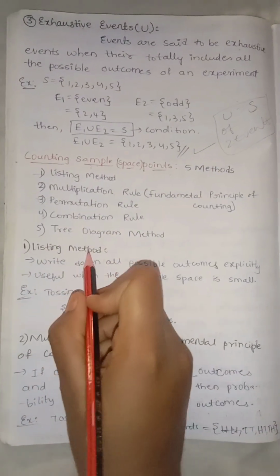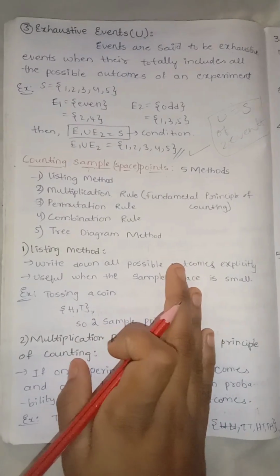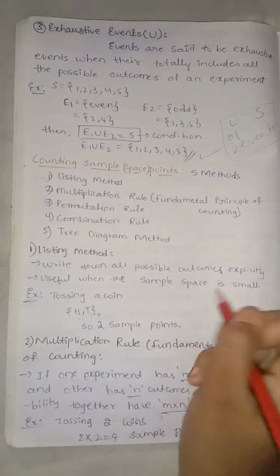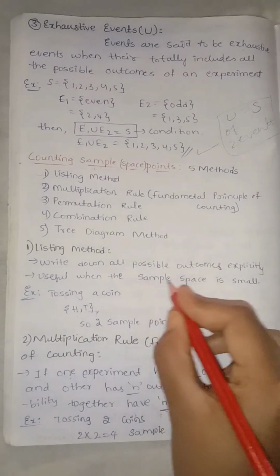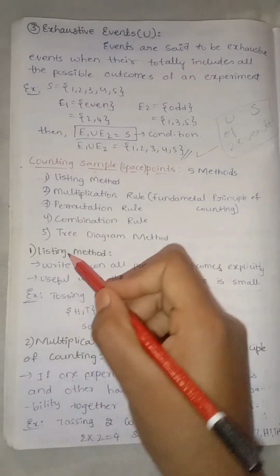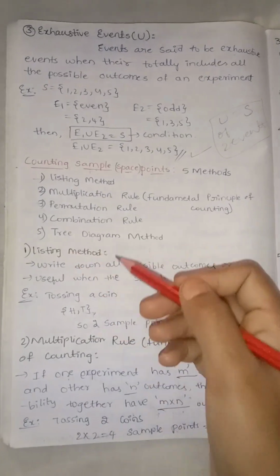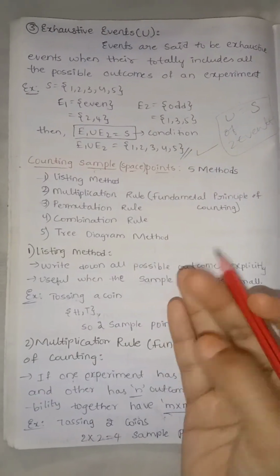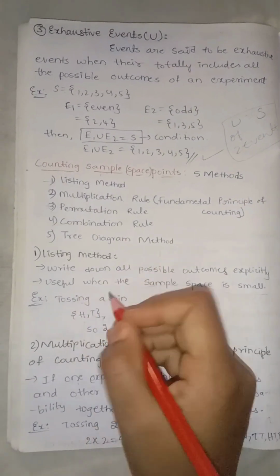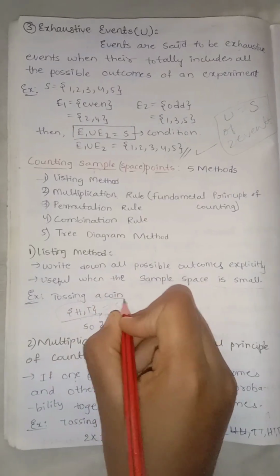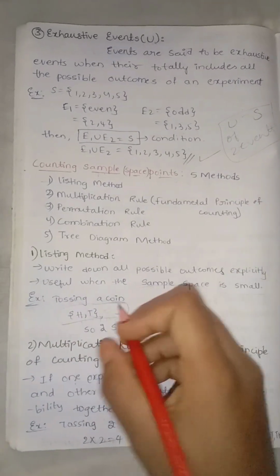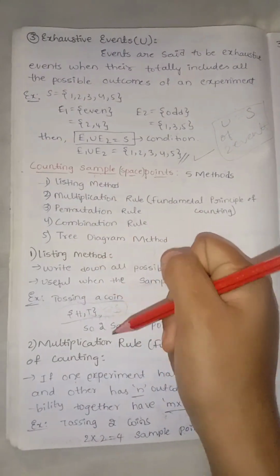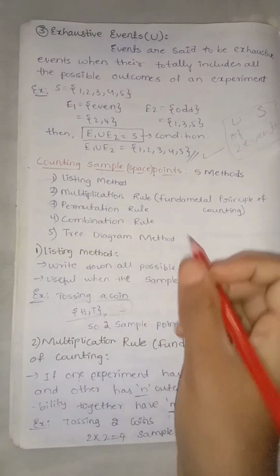Listing method: it is the process of writing all possible outcomes. It is used when the sample space is small. In those cases, we use this concept for counting the sample points. Tossing a coin, we have two possibilities, head and tail. These are the two events in the sample space. So it is a small sample space, and we use the listing method in counting. It is suitable for small sample space topics.